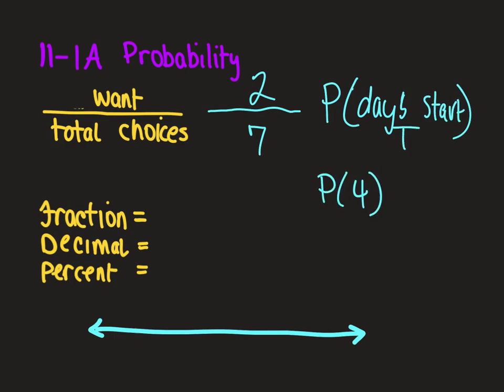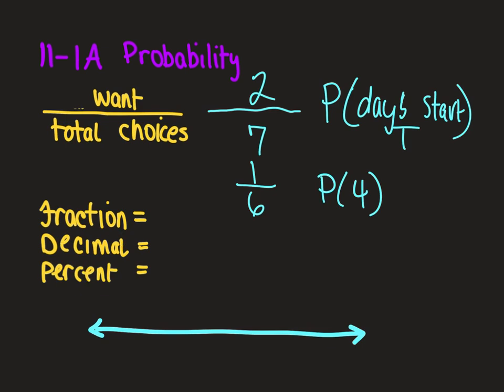What if I wanted the probability that I roll a 4 on a number cube, a little die, a dice? How many 4s are there? 1. How many numbers are there altogether? 6. So we would say the probability of rolling a 4 is 1/6, 1 out of 6.